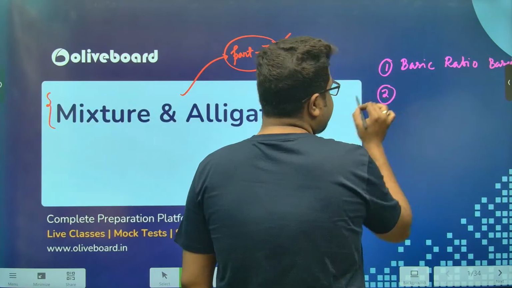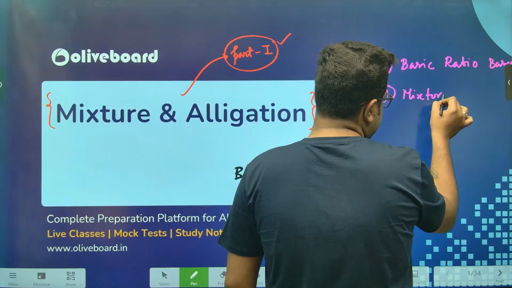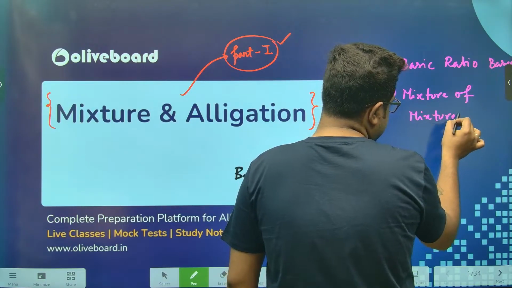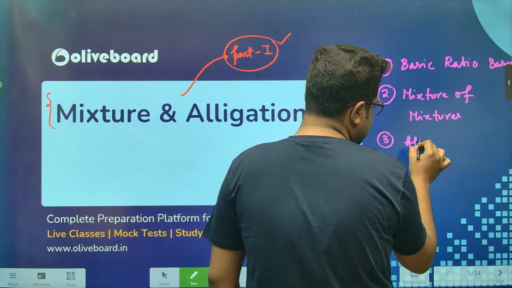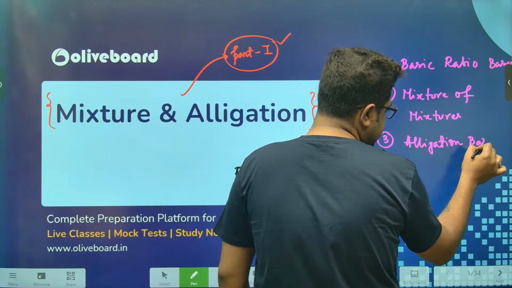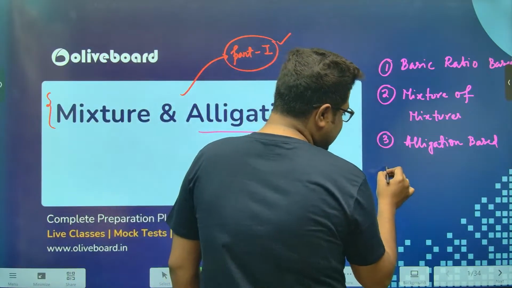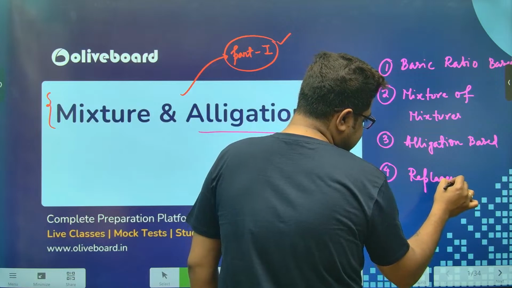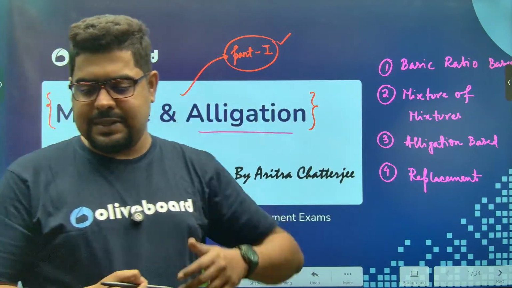Apart from that, you need to know how to solve mixture of mixtures type questions. Then comes most of the questions, which are going to be allegation based, because the chapter name itself has allegation in it. And then last but not the least is the replacement type questions. Replacement can be single replacement, it can be multiple replacements as well.